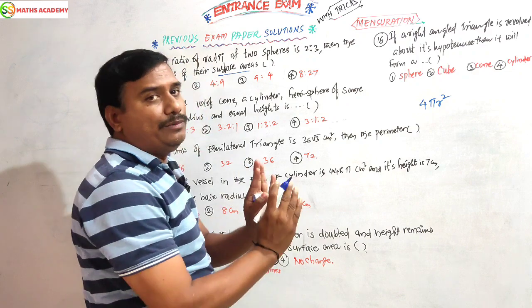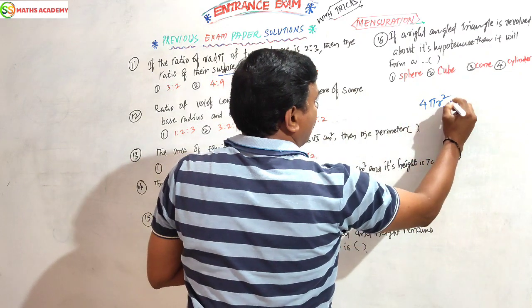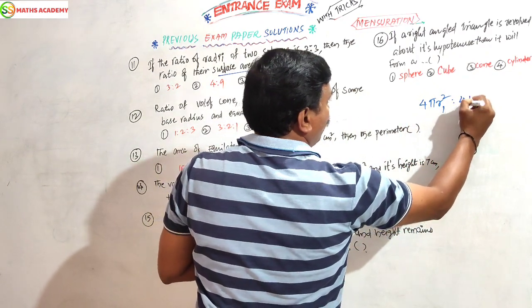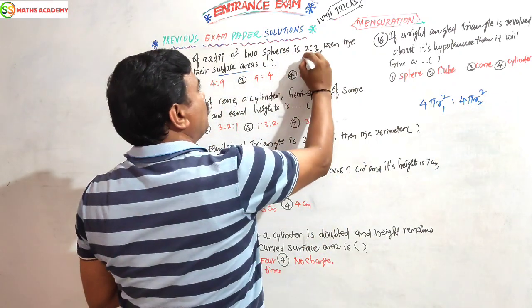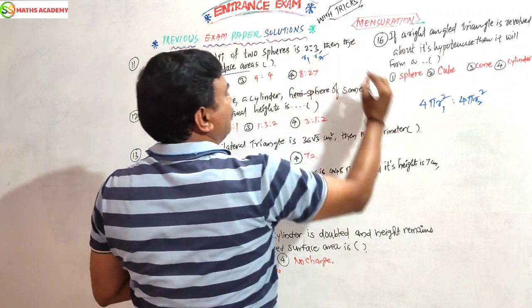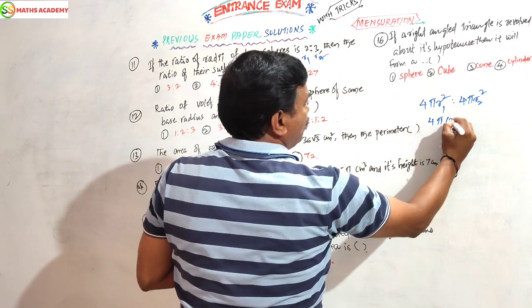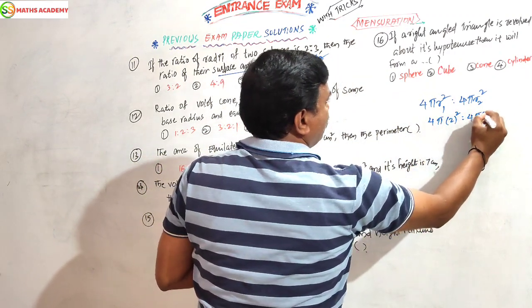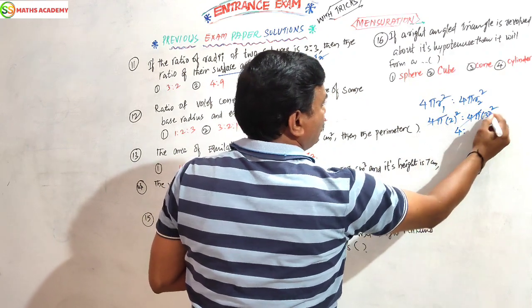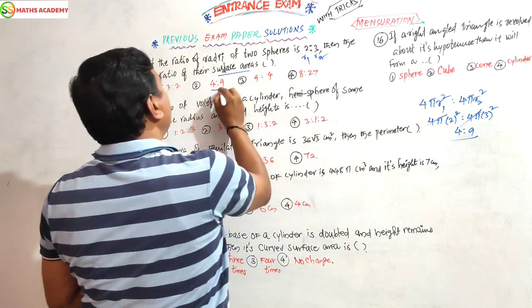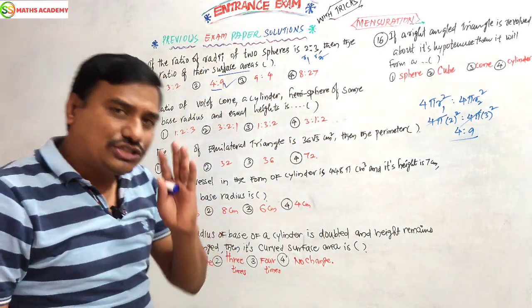So we write 4 pi r1 whole square, 4 pi r2 whole square. Here r1 is 2, r2 is 3. Substitute 4 pi 2 square, 4 pi 3 square. 4 pi gets cancelled, 2 square is 4, 3 square is 9. Answer is 4:9. Finish.